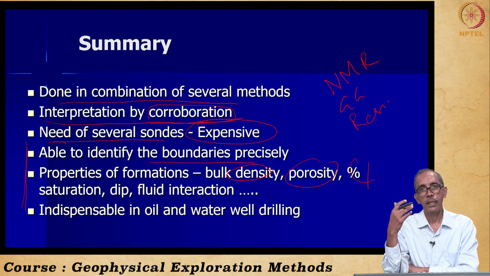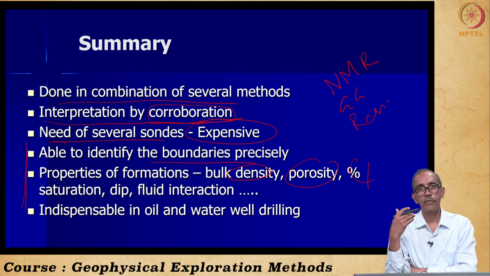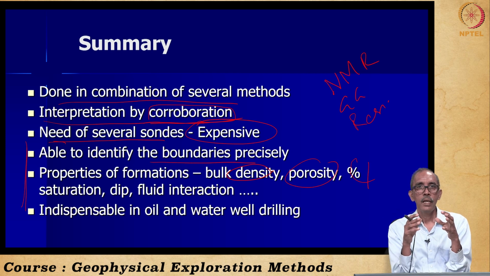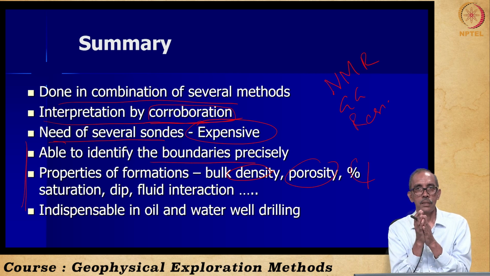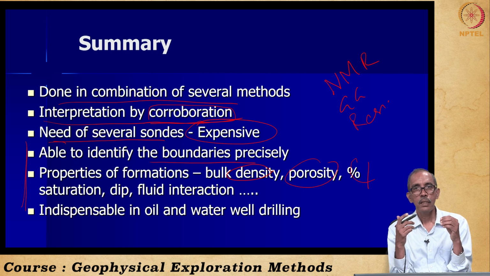I hope you can recollect Archie's formula and the experiment we had seen, in which he carried out a series of studies in sandstone by estimating resistivity by mixing oil and water in different proportions. So we are able to understand the percentage saturation in the pores.